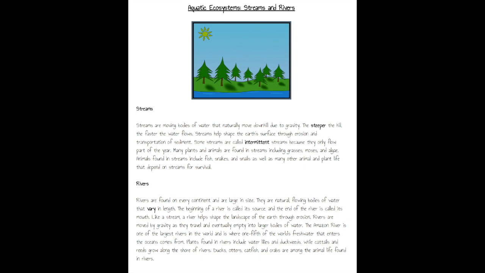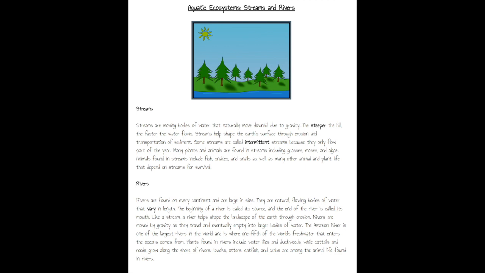Rivers. Rivers are found on every continent and are large in size. They are natural, flowing bodies of water that vary in length. The beginning of a river is called its source, and the end of the river is called its mouth. Like a stream, a river helps shape the landscape of the earth through erosion. Rivers are moved by gravity as they travel and eventually empty into larger bodies of water. The Amazon River is one of the largest rivers in the world and is where 1/5 of the world's fresh water that enters the oceans comes from.